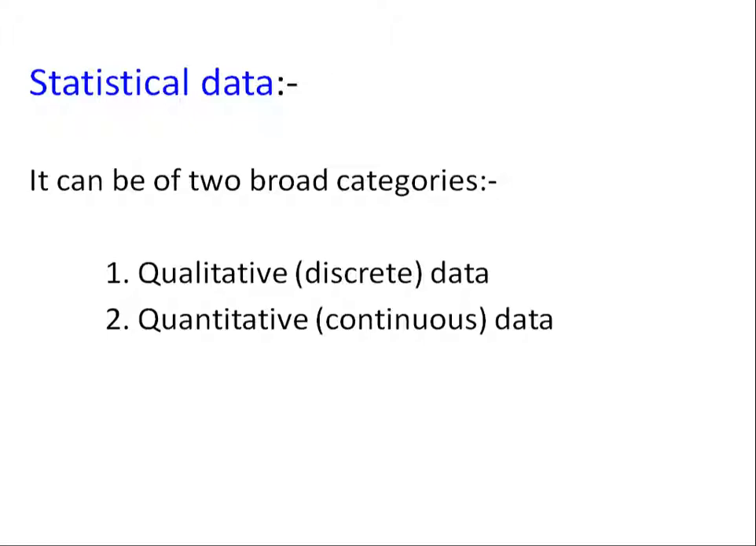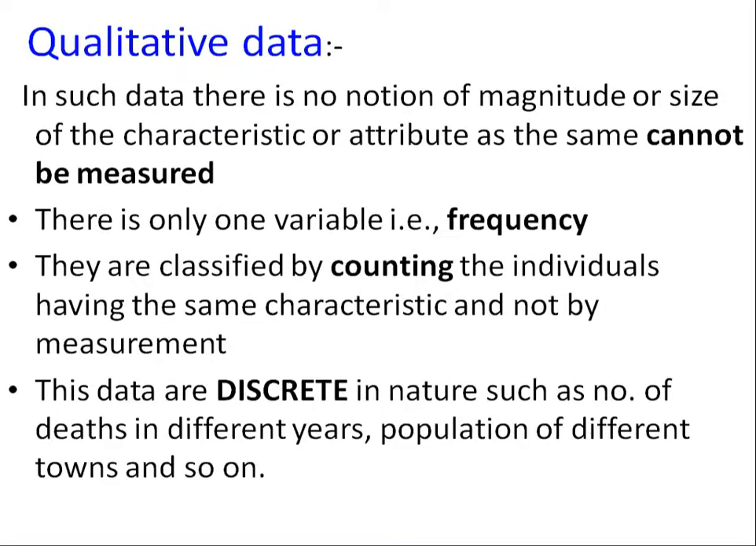So coming in depth, qualitative. In such data, there is no notion of magnitude or size of the characters. That is, it cannot be measured. Only the frequency; there is only one variable, that is frequency. You can only count. They are classified by counting the individuals having the same characteristics. So, for suppose, the number of males, the number of females, the number of people in the age group of 10 to 20. That is nothing but counting. You can't weigh or measure them. Only frequency can be known.